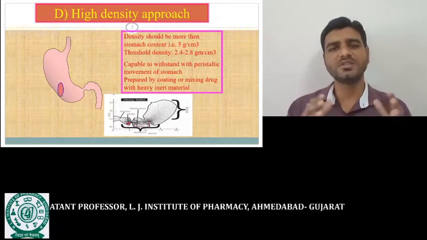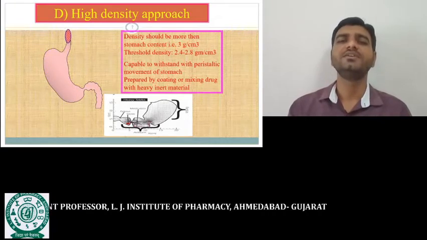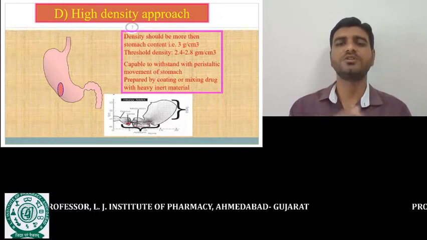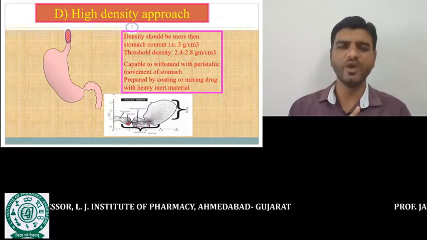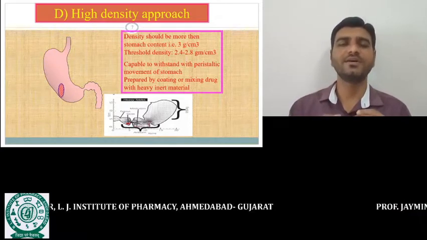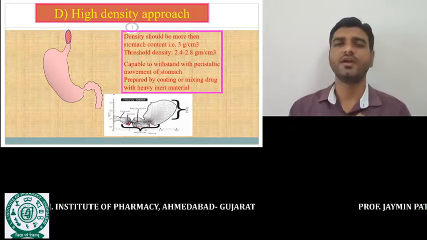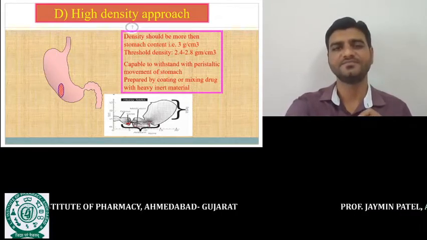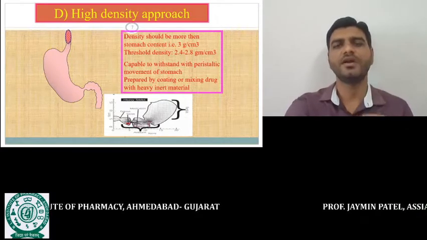So our formulation remains deposited and the drug is going to release from it, and sustained action can be achieved. All the drug is going to release into the stomach for a long period of time. To formulate this, we have to add a high density component to the formulation. For example, barium sulfate, or some metal component, is required to be added. By making the formulation high density, we can keep it in the stomach itself.